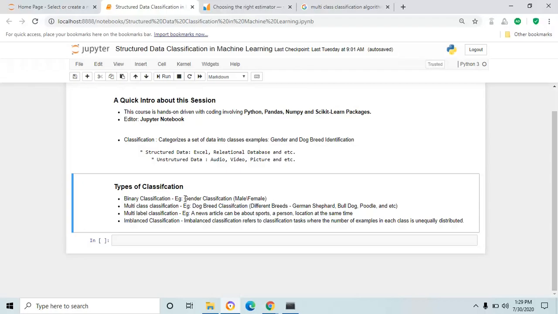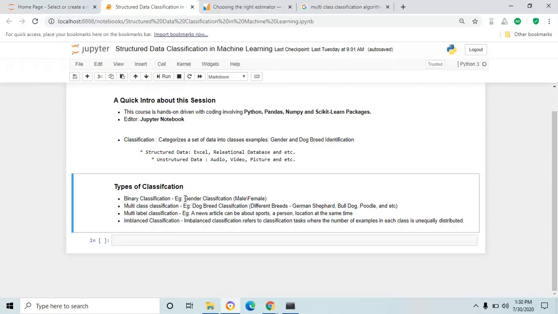At the same time, if you want to identify only two dog breeds, then the same problem comes under binary classification. So you have to identify the right model, whether you want to predict only two dog breeds or more than two dog breeds. Then you have to choose the right classification model. If it is two dog breeds, choose binary classification, and if it is more than two dog breeds, choose multi-class classification.